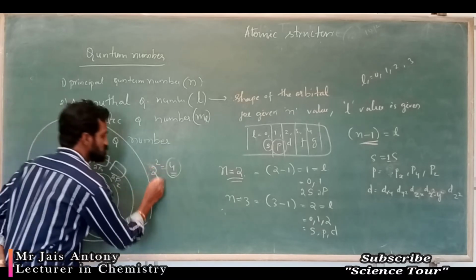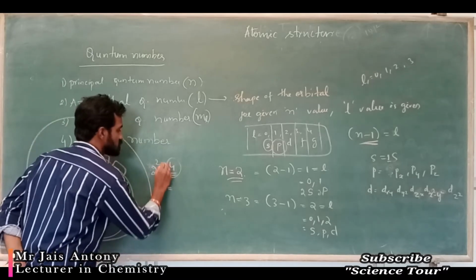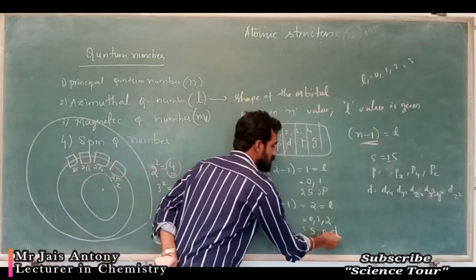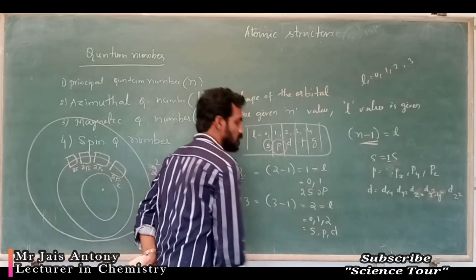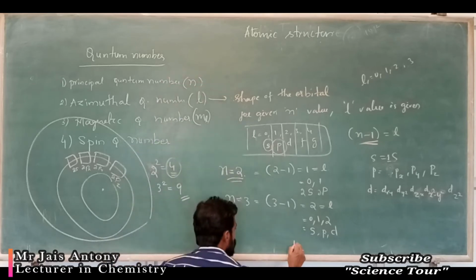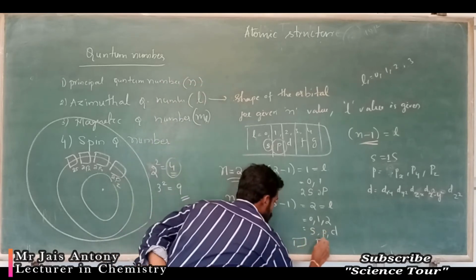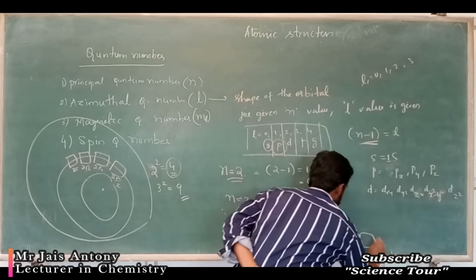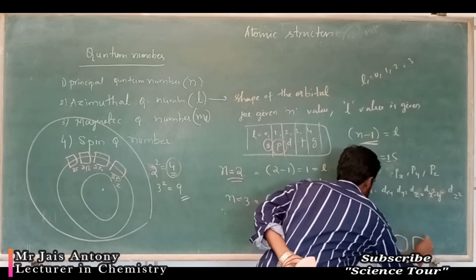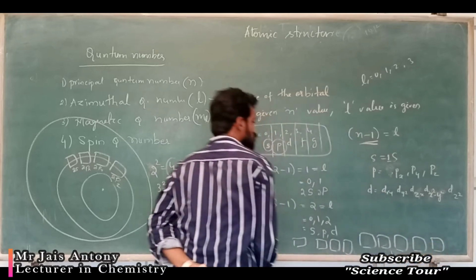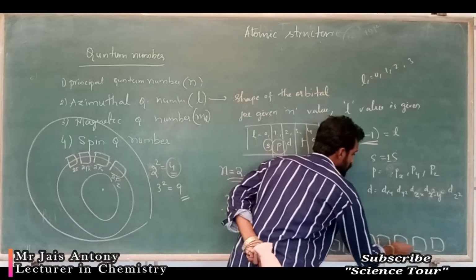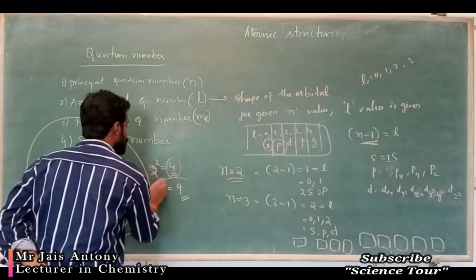Okay, if I write the next one, 3, so 3 square is there. 3 square means 9 orbitals should be there, as per s, p, d. In s, how many orbitals are there? 1 orbital. P, 3 orbitals. D, 5 orbitals: 1, 2, 3, 4, 5. That means the total number of orbitals is 9.